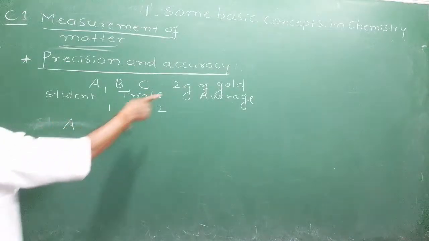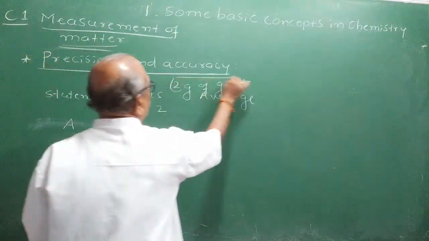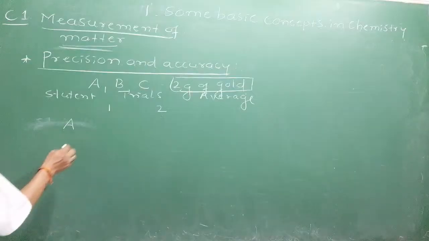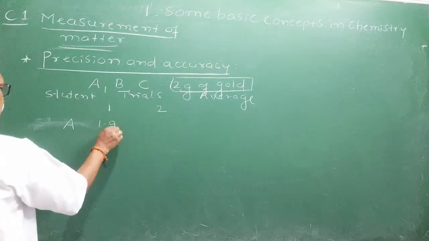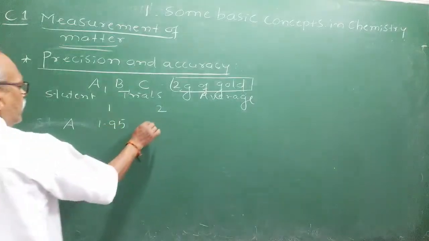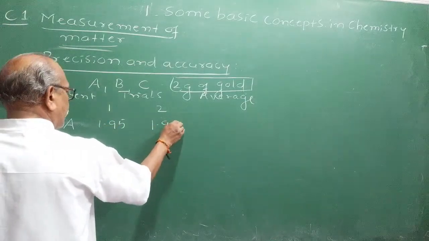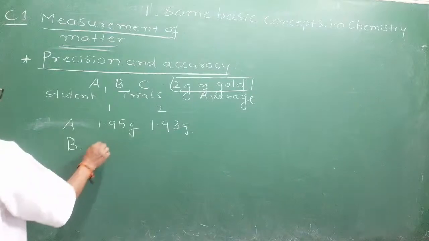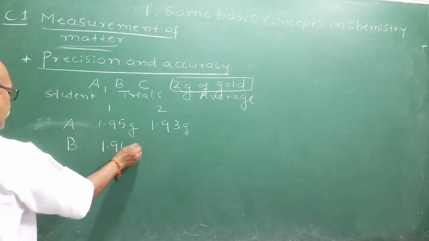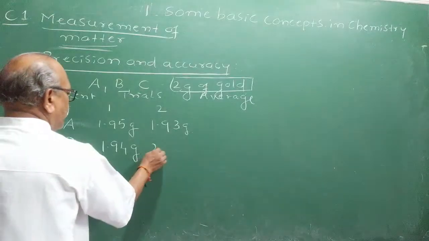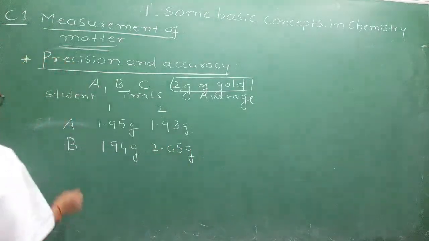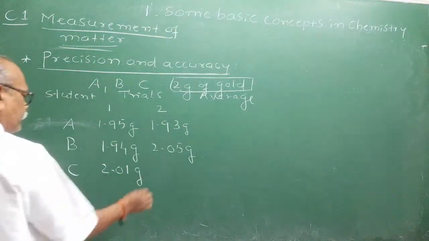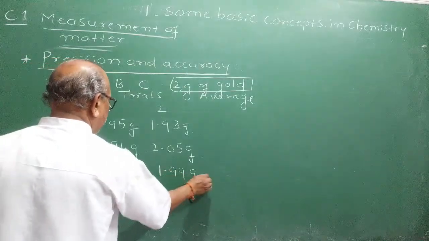Student A measures the mass of the gold. I know that the mass of the gold is exactly 2 grams, but I have not told them; I asked them to calculate. So A measures in the first trial 1.95 grams, and in the second trial 1.93 grams. Student B measures in the first reading 1.94 grams and then 2.05 grams. Student C gets 2.01 grams in the first trial and 1.99 grams in the second. Okay.